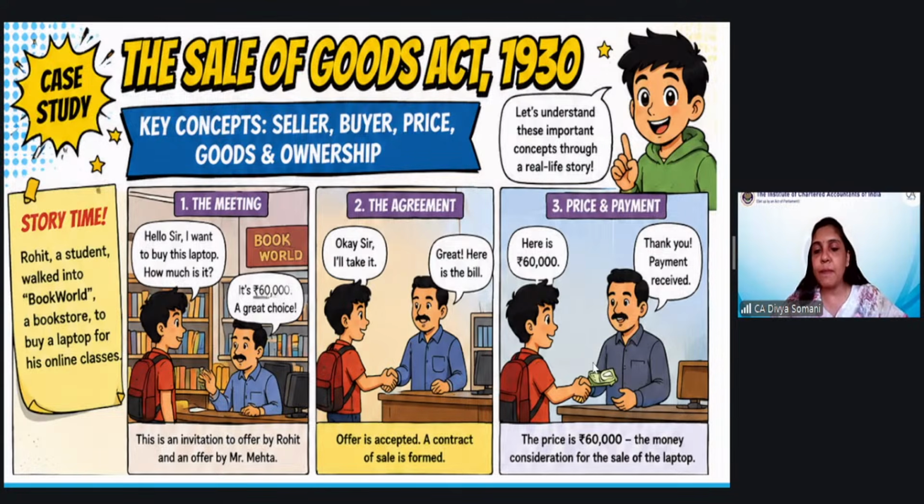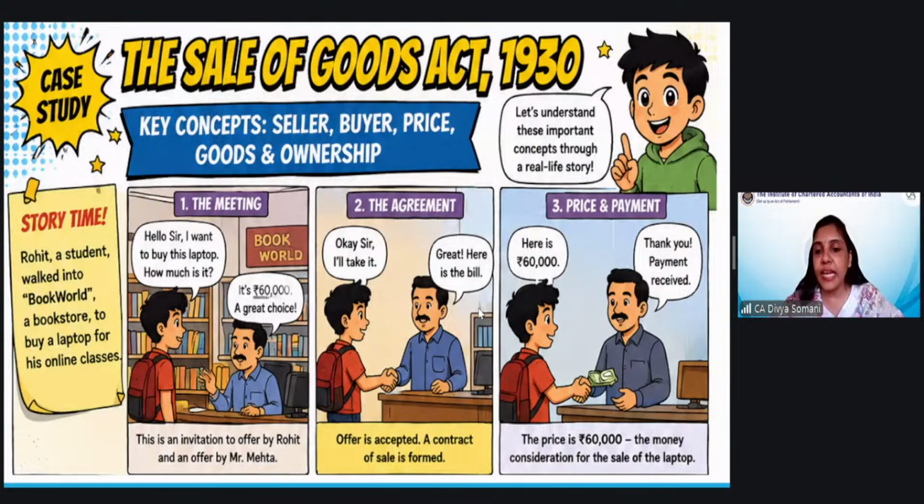Okay, for the time being, who is buyer, who is seller? You have got the idea. What are goods here? Goods is the laptop basically, and the price consideration you have already seen, the money which has transferred, the amount which is beside this 60,000. So that is what you have to understand. What about the ownership? Who will be the owner of the laptop? Everyone, Sri Pragati, Dakshita, Gaurav, all of you have mentioned it correctly. Buyer will be the owner.